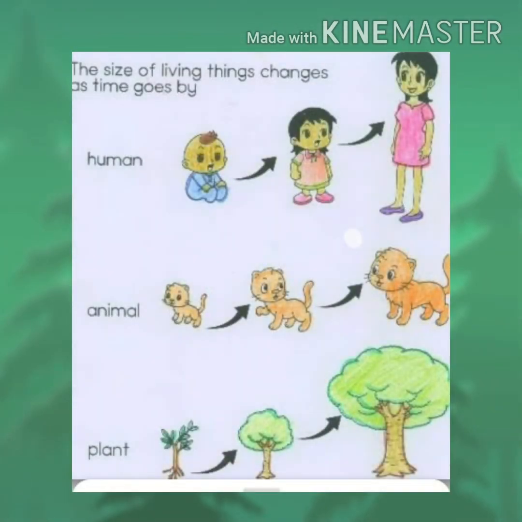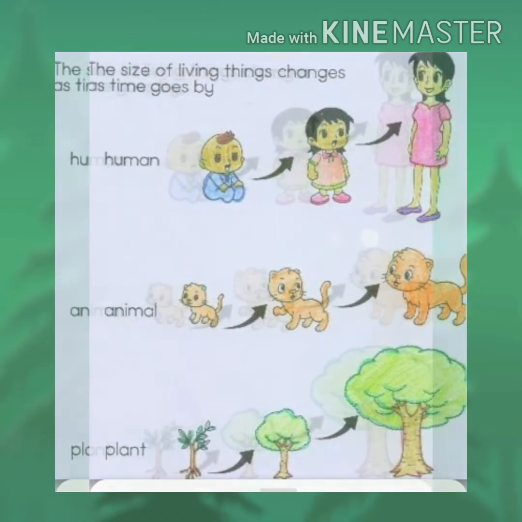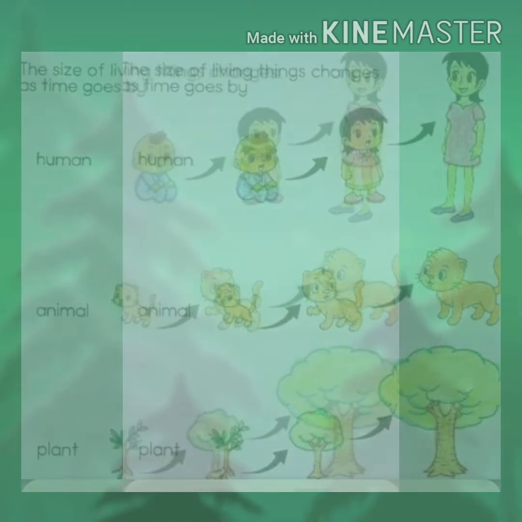So children, as we read in our last chapter, all living things grow from their young form to their adult form. And we also know that babies look like their parents. But there are some animals whose babies do not look like their parents.